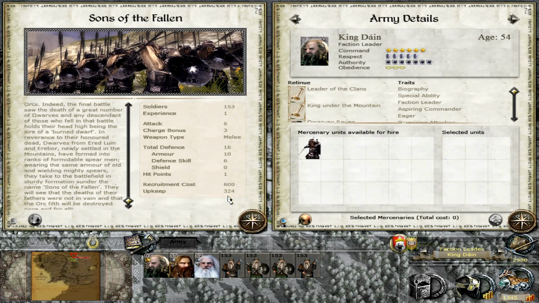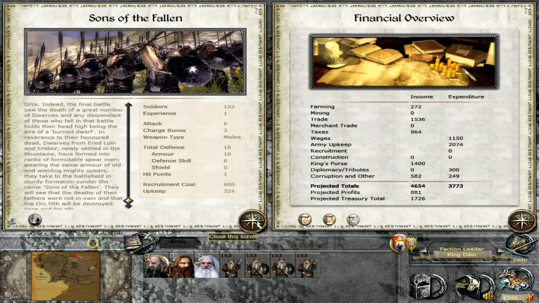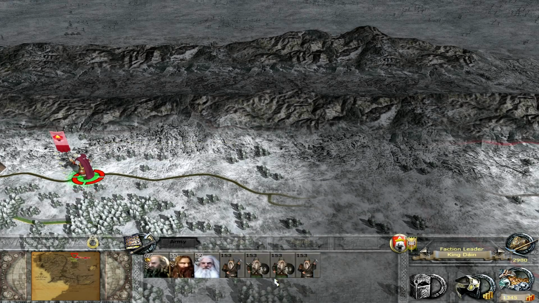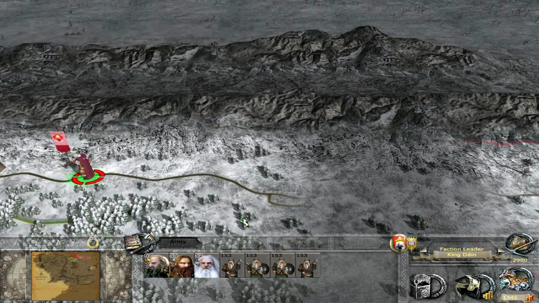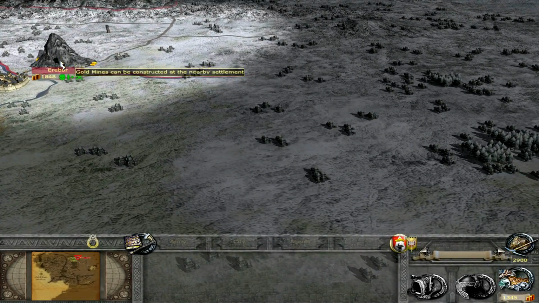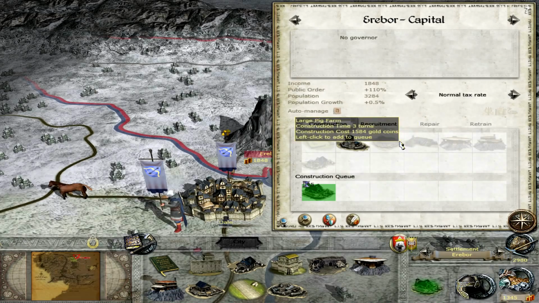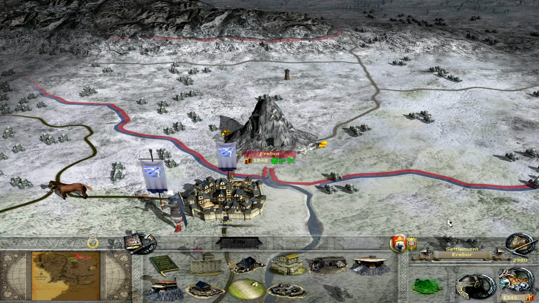Okay, well, they're pretty capable. Their upkeep is monstrous, though. My income's okay, but still, it's costing me a lot in expenditure and army upkeep at the moment, so no, I'm not going to hire you, I'm afraid. I need to keep with my miners and my warriors, which are pretty expensive as well, so we need to make sure we mine lots and lots and lots of gold and get lots of trade. And I assume we can get mines, yes. Plus 900. Need to invest in that.